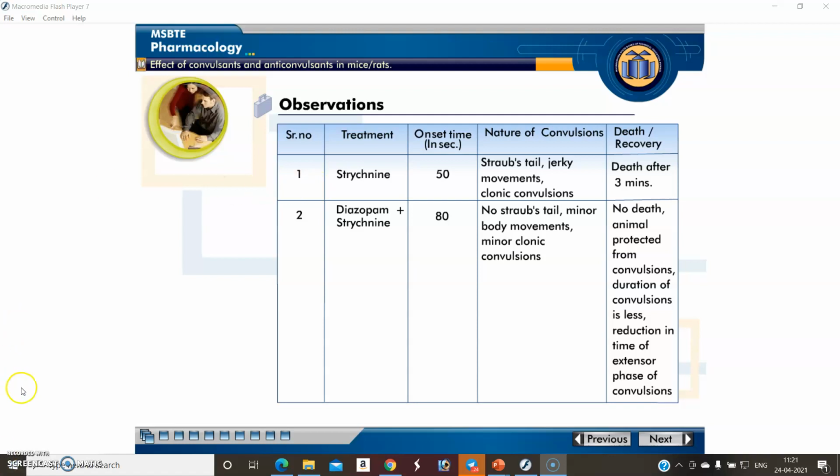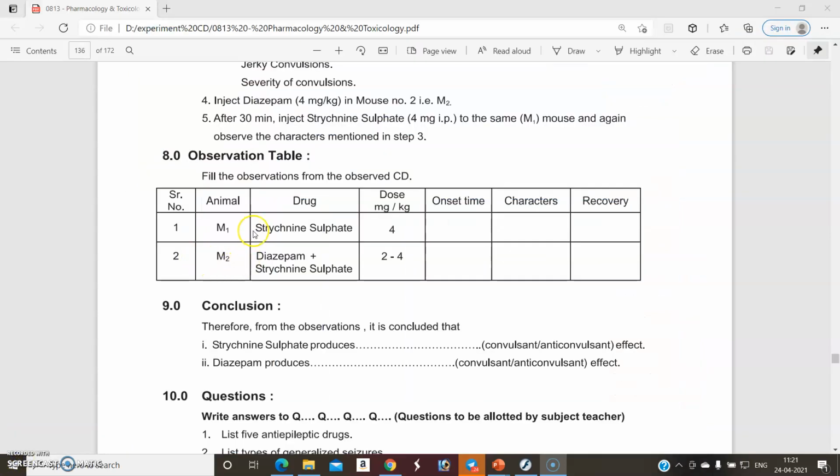Now how to complete the observation table in the manual, let's see. This is the observation table of experiment number 20. I think the page number is 118. For animal number 1 we are using strychnine sulfate. There are 3 different columns that you have to complete, to write.